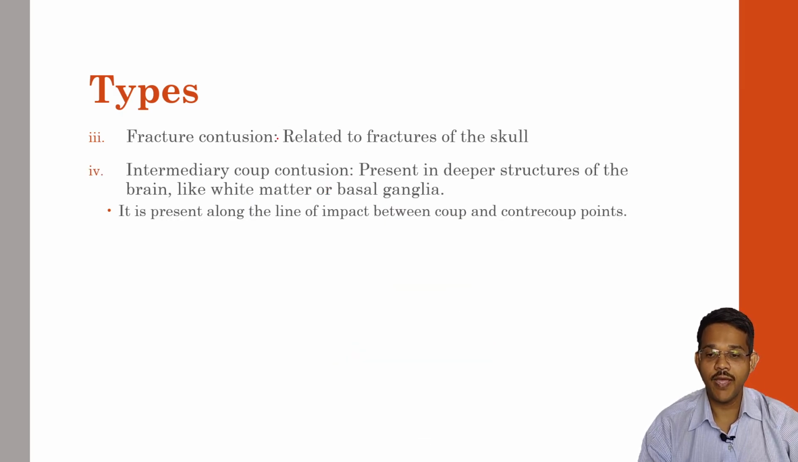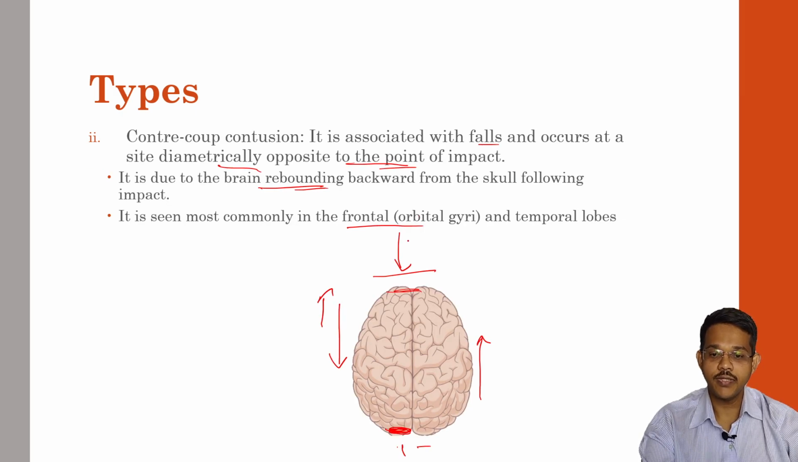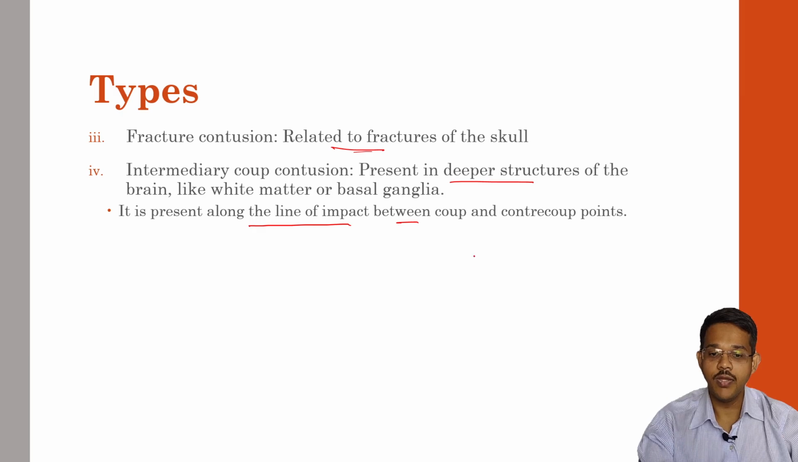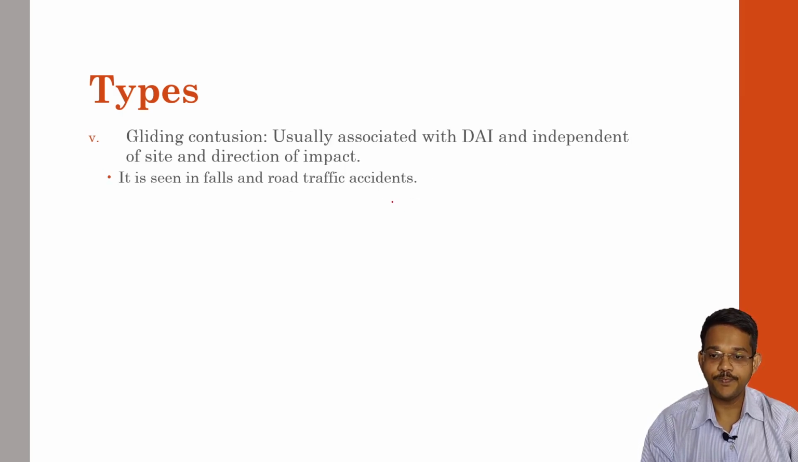The next type of contusion is fracture contusions, which is associated with fracture of the skull. So any fracture of the skull, like a depressed fracture, may lead to contusion underlying the fracture. Intermediate coup contusions are present in the deeper structures of the brain, like white matter and basal ganglia. They are present along the line of impact between the coup and contrecoup points. So smaller contusions may be present inside the white matter or near the basal ganglia along the coup and contrecoup points.